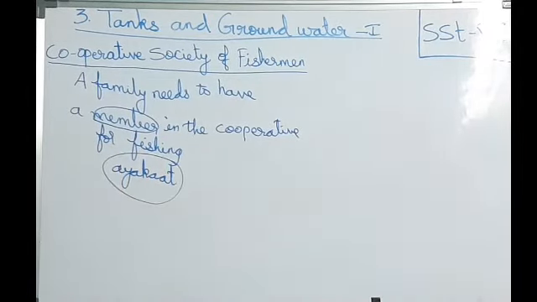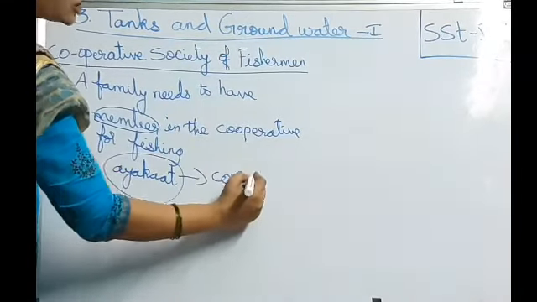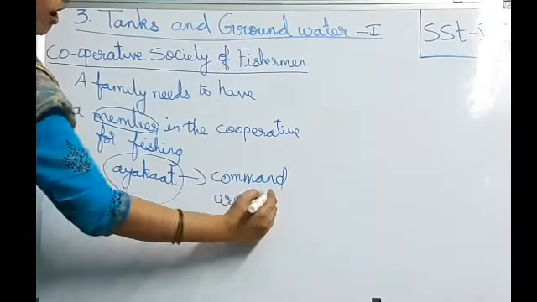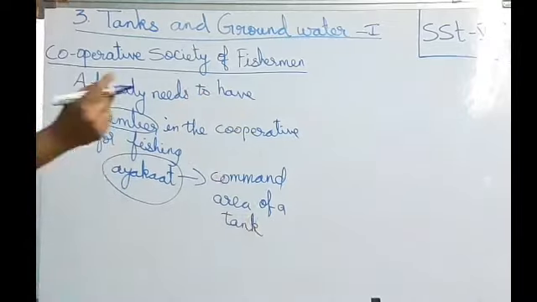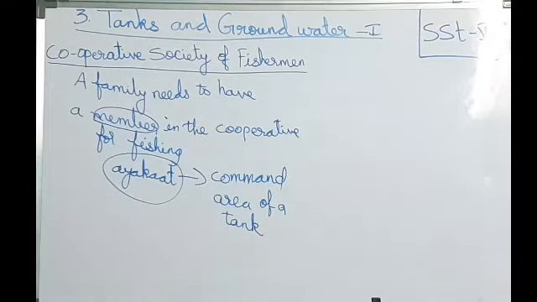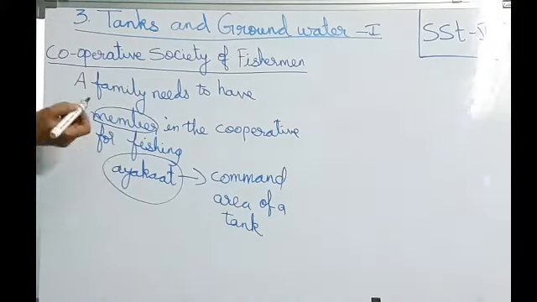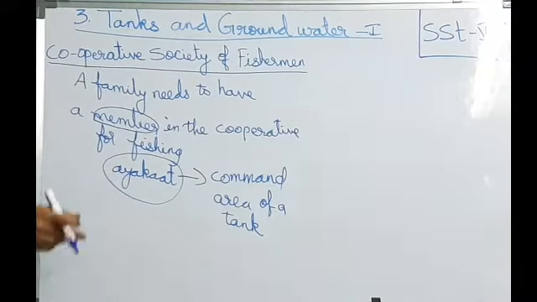Already I explained, but I will explain again: the command area of a tank is called ayakat. The command area means how much area the tank is built to serve. That full area is called ayakat. So the membership also depends upon the ayakat, the command area of a tank.